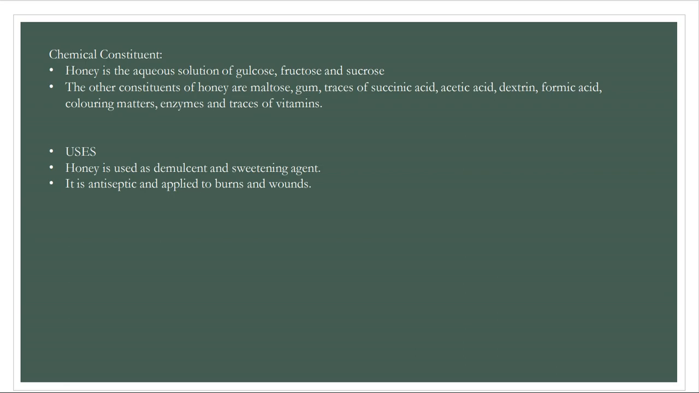What are the chemical constituents? Everyone is aware it is a sugary secretion. So it consists of glucose, fructose, sucrose, and the constituents also include maltose, gum, traces of succinic acid, acetic acid, dextrin, formic acid, coloring matters, enzymes, traces of vitamins. Now we all know there are innumerable uses of honey. It is used as an emulsant, for cough, as a sweetening agent, antiseptic, and is applied to burns and wounds.